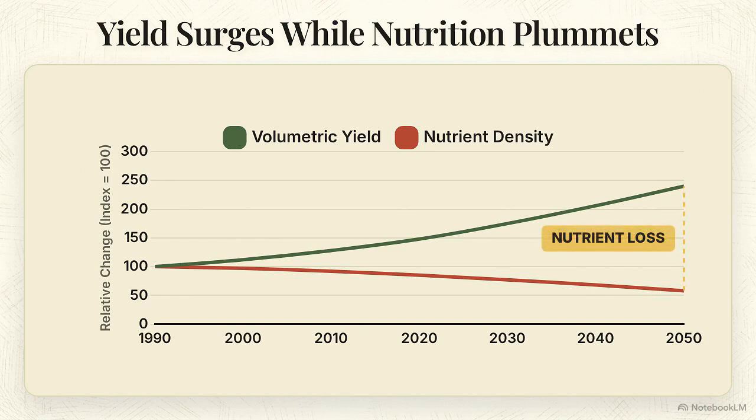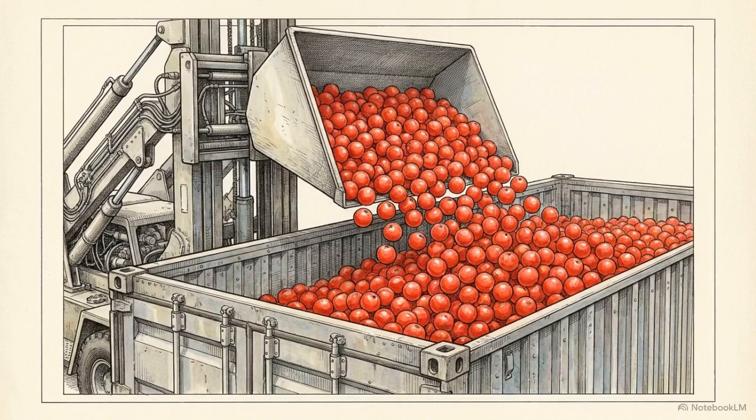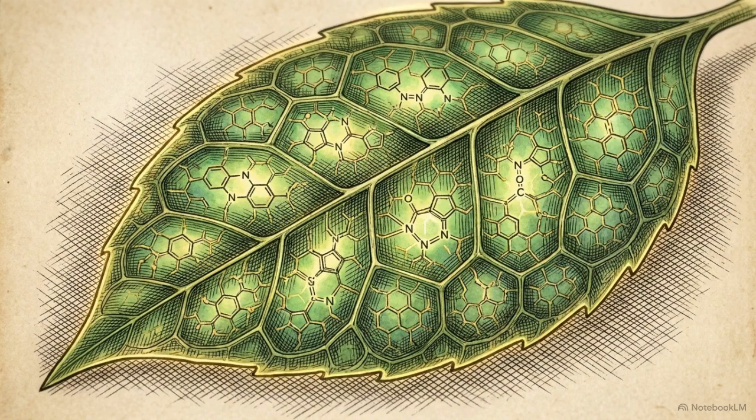Rapid atmospheric expansion forces a roughly 9% drop in protein concentrations across staple crops, alongside a concurrent stripping of essential minerals. Traditional extractive agrarianism, and even current vertical farms, overlook this inverse relationship. They measure success by tonnage and physical volume, ignoring the underlying chemical reality of the harvest. Solving global food production requires a pivot in how we measure yields. The agricultural sector has to stop optimizing for sheer physical volume and start engineering for molecular density.